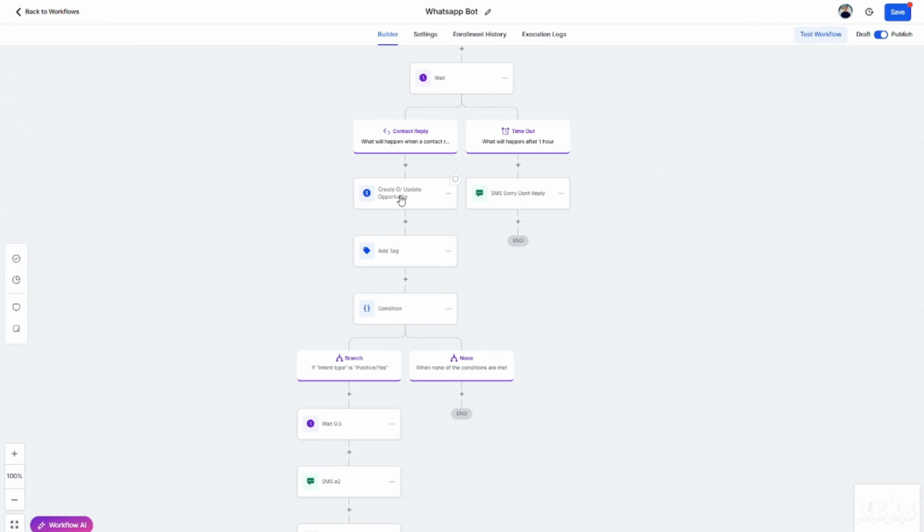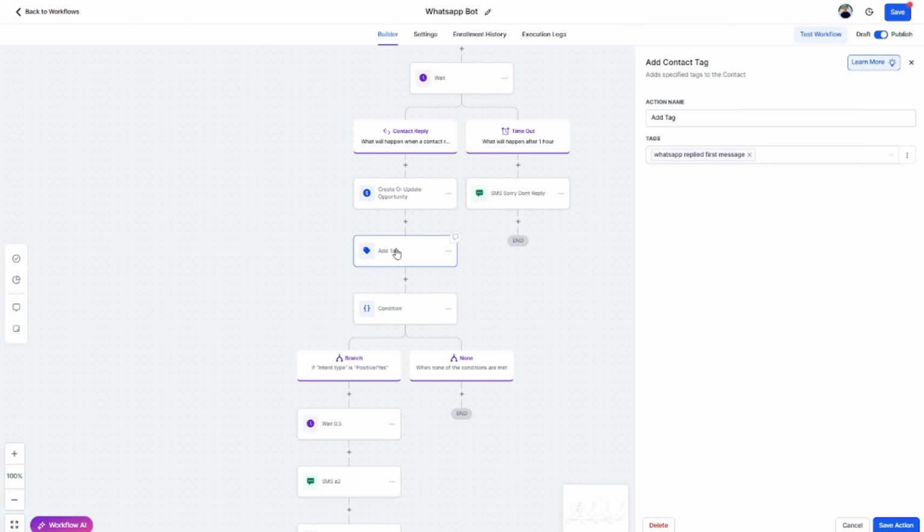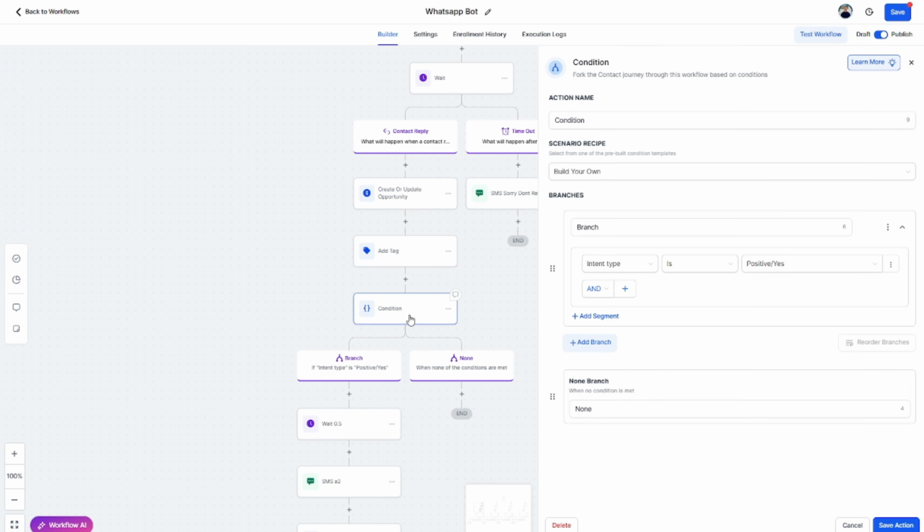This moves up the opportunity. So we're moving them from initial message to actual reply message. We make sure that we add the tag to it. Then, next magic part. This is like a magic show come together. It's going to check and see, is that message positive or not? Hey, is this Silver Green Landscaping? No, it's not. It's going to come through here. So we're checking our condition.